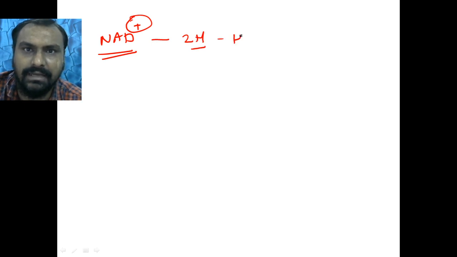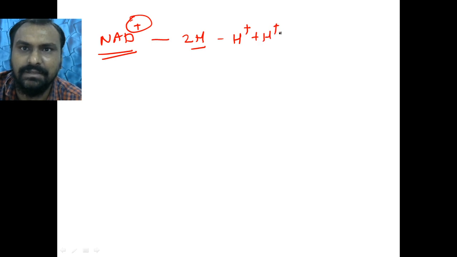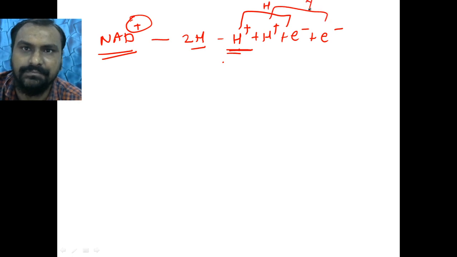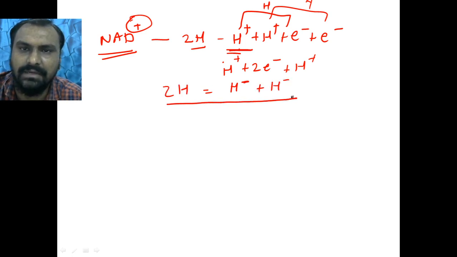If you write this hydrogen as H plus and 2 electrons, you can see this and this, it will form one H and this will form another H. So H plus 2 electrons is H minus, and H plus. So 2 hydrogens can be written like that.